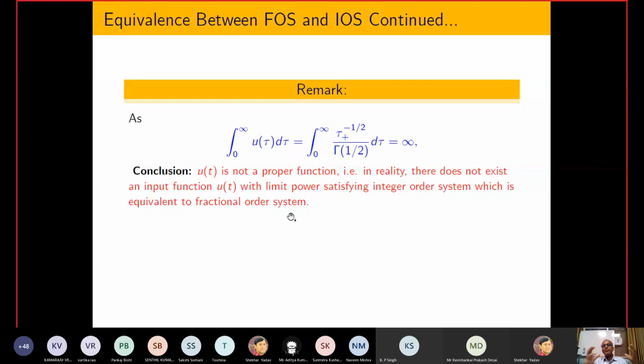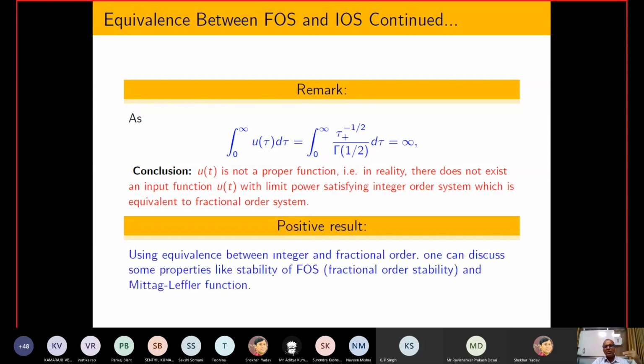It means that if I have some kind of infinite power, then I can tell that the integer order system and the fractional order system are equivalent. Otherwise I cannot say that. So whatever equivalence we are talking about is not correct, particularly from the control design point of view. But people say that for stability analysis one can do this, because whenever we talk about stability, we are not worrying about the magnitude of control.